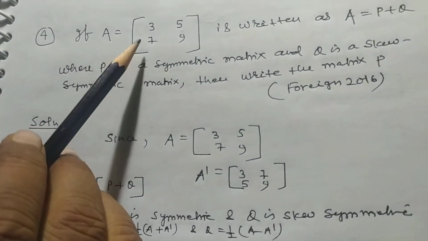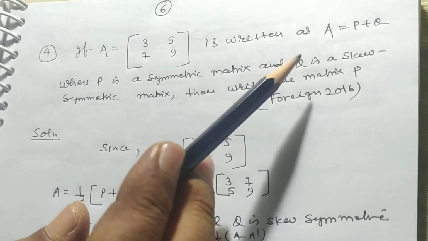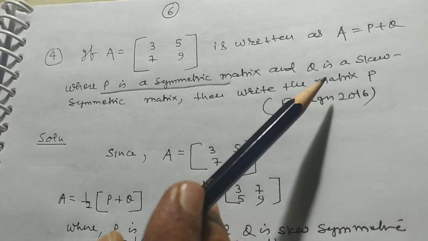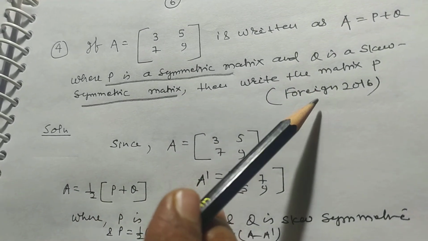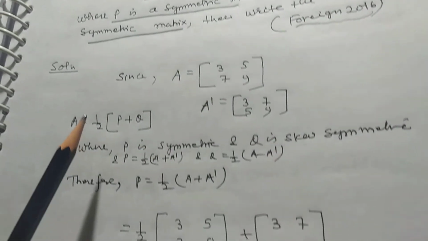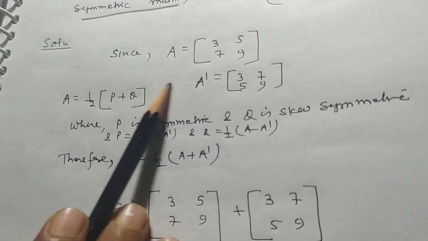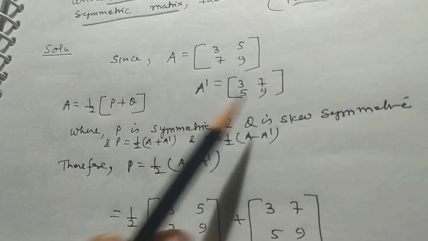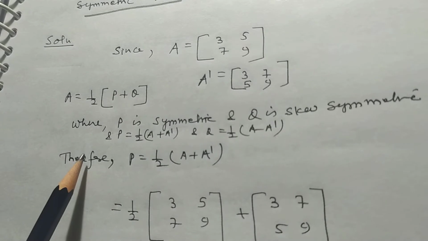Now, if A = [3, 5; 7, 9] is written as A equal to P plus Q, where P is a symmetric matrix and Q is a skew symmetric matrix, then write the matrix P. It is very, very important. It was asked in Foreign Set 2016. My dear students, here the value of A is given, so its transpose matrix is [3, 7; 5, 9], where P is symmetric and Q is skew symmetric.